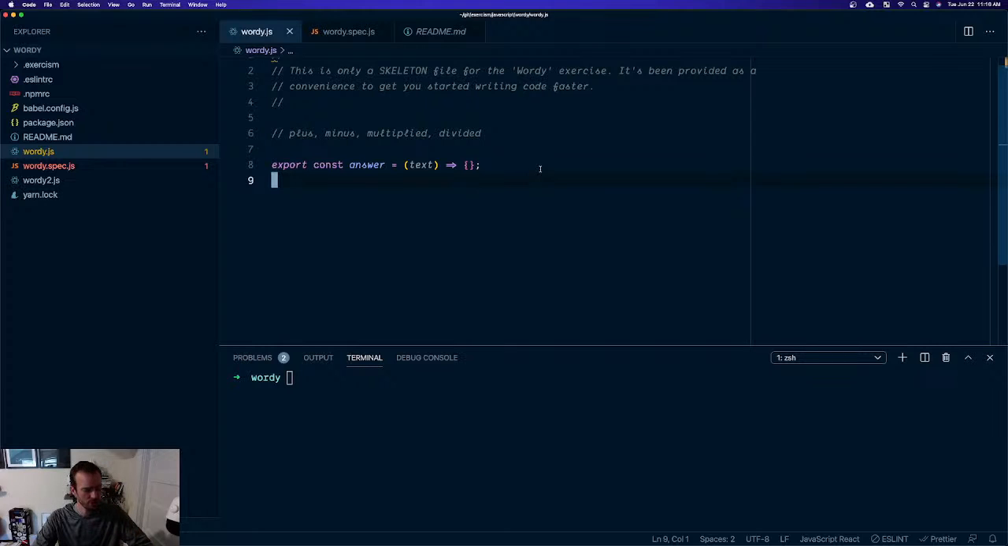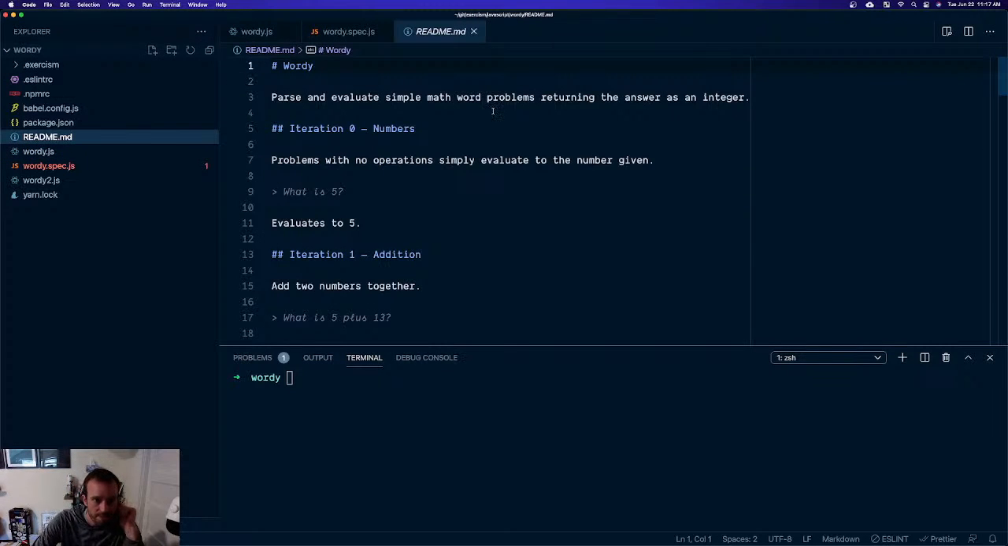These Exercism questions are not great interview questions. These are from exercism.io, but they're fun, so we're doing them. This one is called Wordy. Parse and evaluate simple math word problems, returning the answer as an integer. What is 5? 5 is 5.